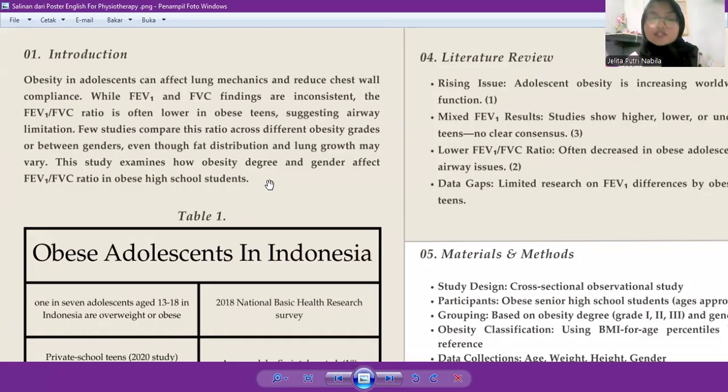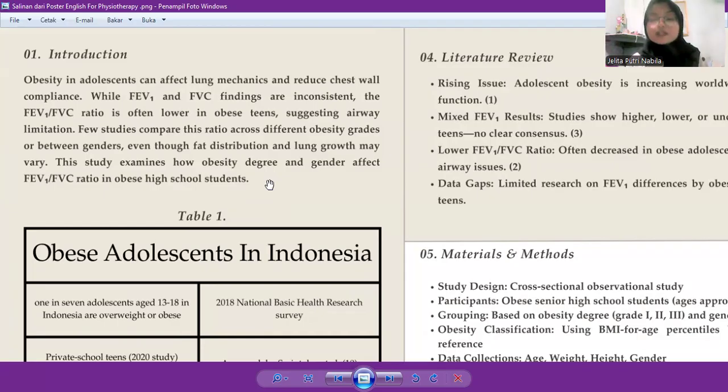So, first of all, what is obesity? Obesity in adolescents is a rising health issue worldwide, and the definition is obesity as excessive fat accumulation that may impair health in adolescents. It's usually diagnosed using body mass index. And one of the systems affected by obesity is the respiratory system. Fat deposits in the chest and abdomen can reduce lung compliance, diaphragm movement, and thoracic expansion, and all of which can affect pulmonary function.